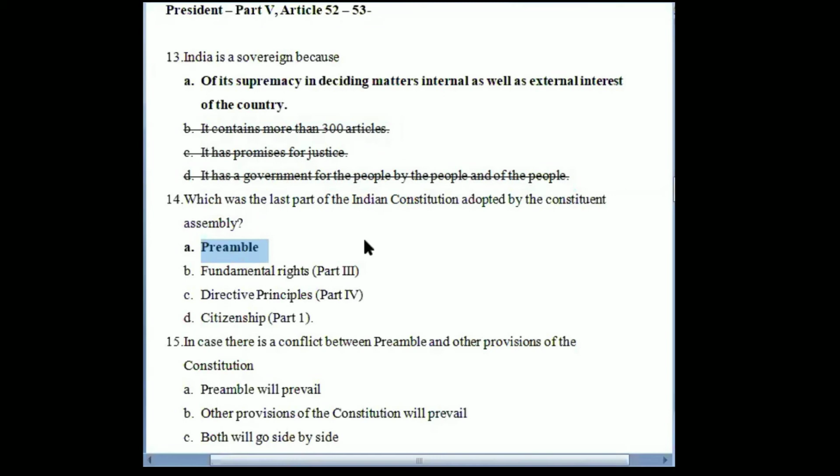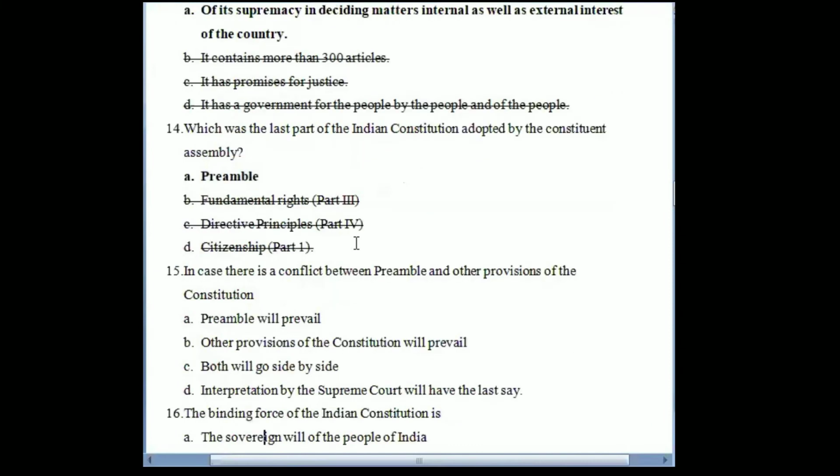What happens is that all the other provisions should be there, then only you can write an introduction covering everything, right? So it is the preamble that was adopted last by the Constituent Assembly. That means when all the other provisions were finalized, then only preamble was accepted or adopted. Why? So as to ensure that everything that is mentioned in the constitution is summarized in the preamble. So the answer to this question is preamble. Preamble is the last part of the constitution that was adopted by the Constituent Assembly once the entire draft was ready.